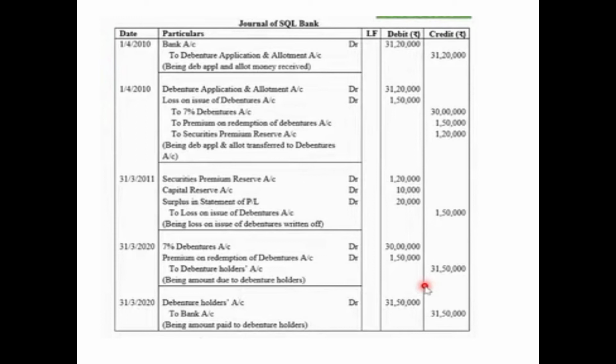The due amount will be paid on the date 31st March 2020. Debenture holders account debited 31,50,000 to bank account 31,50,000. Being amount paid to debenture holders. So these are the entries in case of SQL Bank.